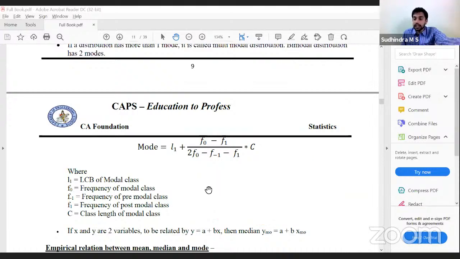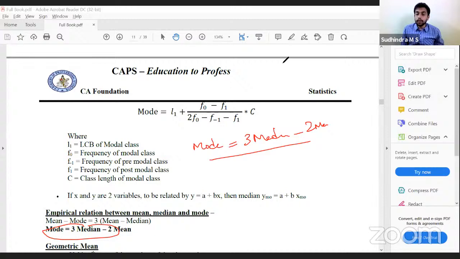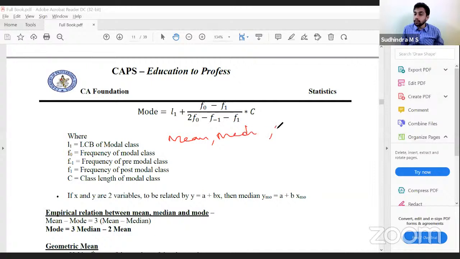Now, the empirical relationship between mean, median, and mode: mean minus mode is equal to 3 into (mean minus median). It is sufficient for us if we remember this: mode is equal to 3 median minus 2 mean. When we talk about mean, median, and mode, we start with mean, then median, then mode. Now come in the reverse order: mode, median, and mean. Mode is equal to 3 median minus 2 mean. Easy to remember.